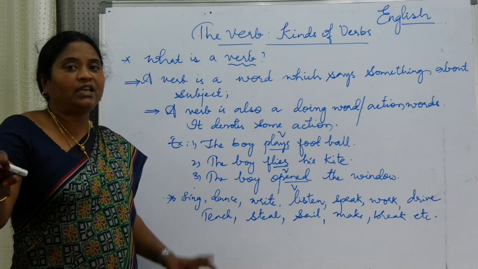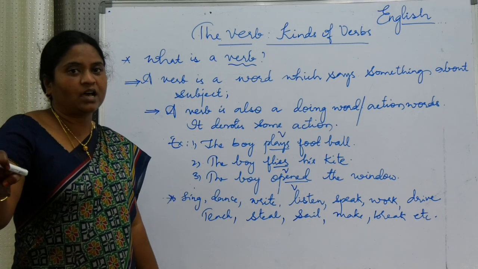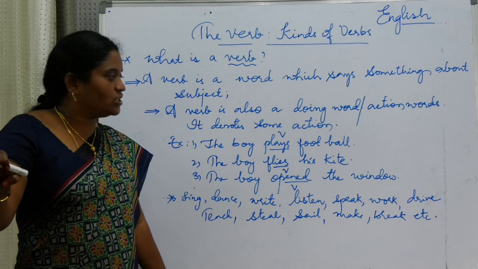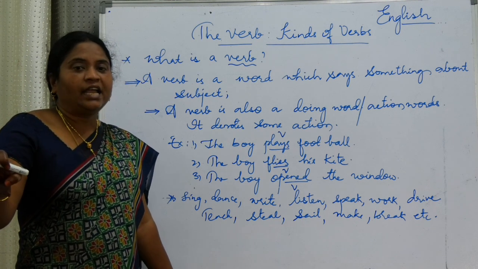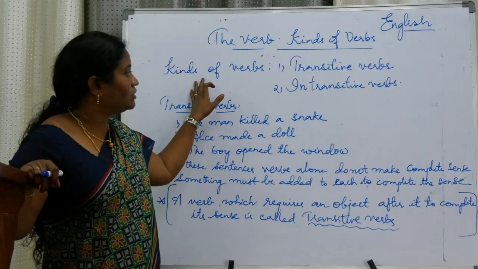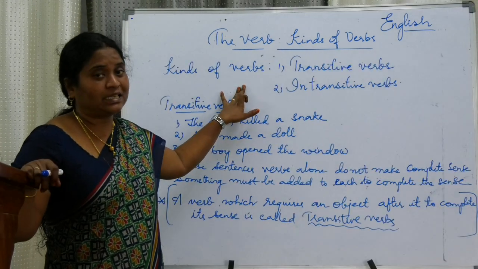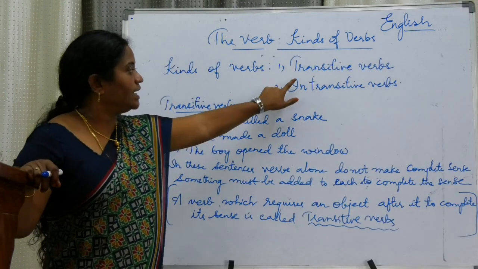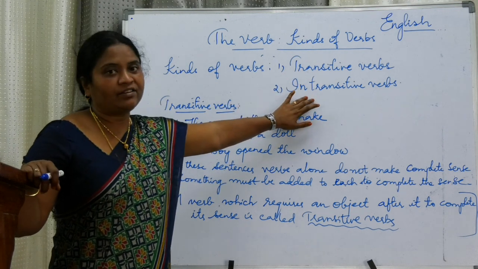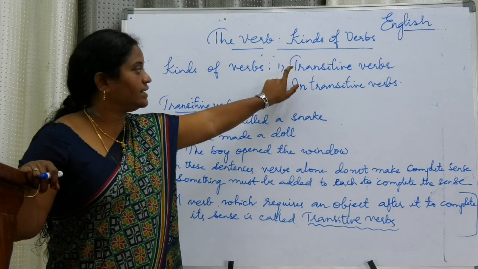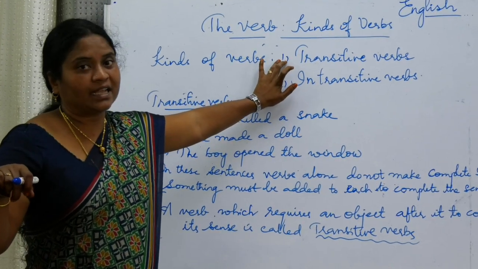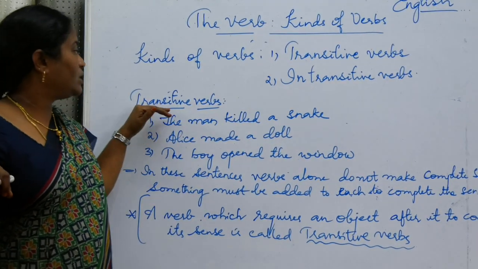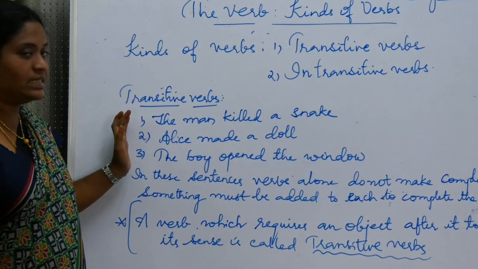So we have two kinds of verbs. How many kinds of verbs? Two kinds: one is the transitive verb and the other is the intransitive verb. That's about the kinds of verbs. Transitive and intransitive. Let us discuss what a transitive verb is. See here a few examples.